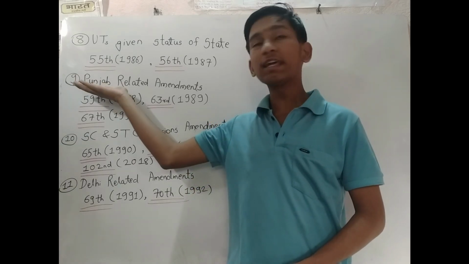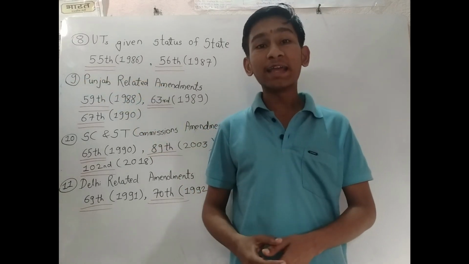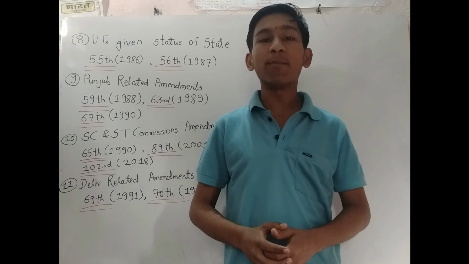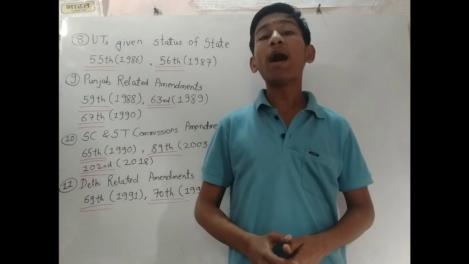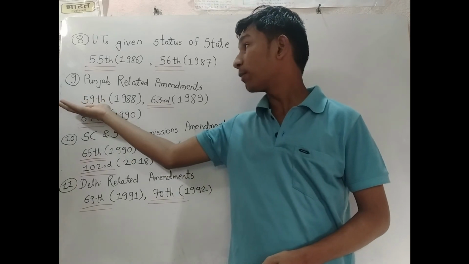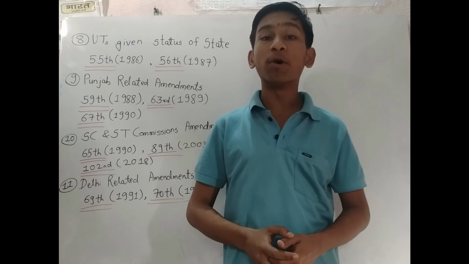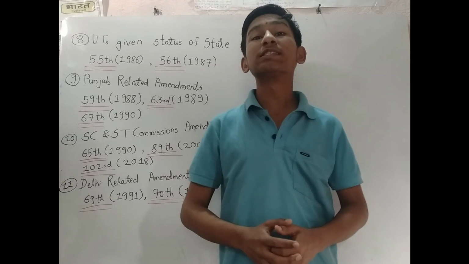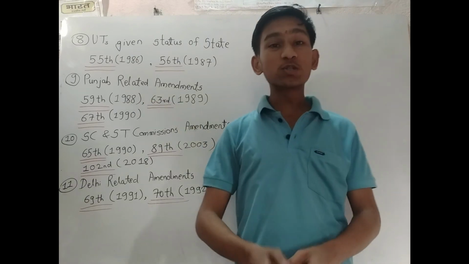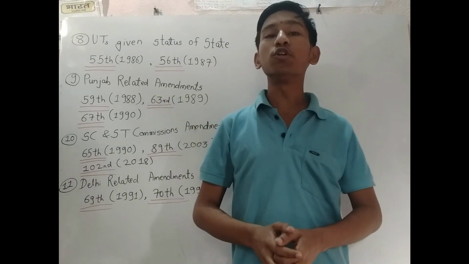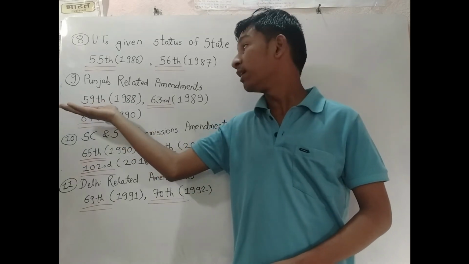The 9th category is regarding the Punjab-related amendments. All the amendments regarding the state of Punjab and the emergency provisions which were imposed on Punjab are here. The 59th Amendment Act 1988, by which the central government was empowered to declare emergency in the state of Punjab, and the 63rd Amendment Act 1989, which was introduced to abolish the 59th Amendment Act in Punjab,